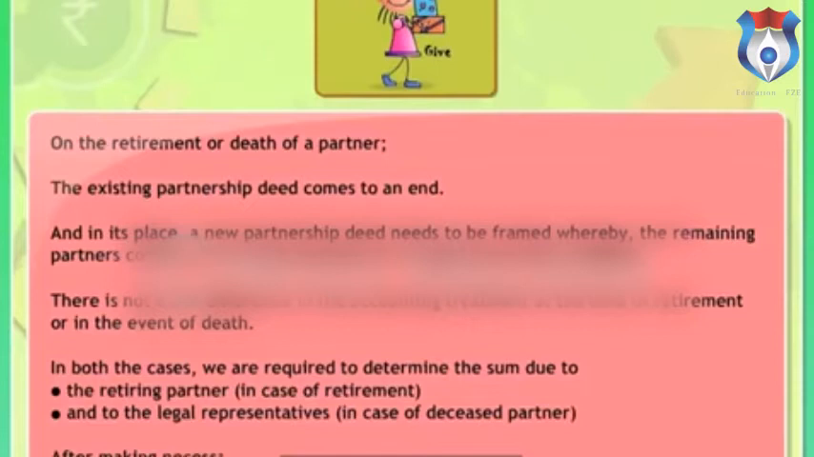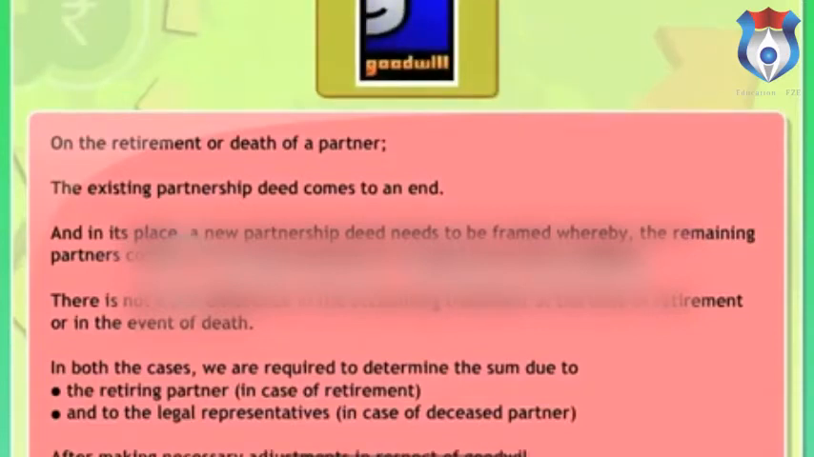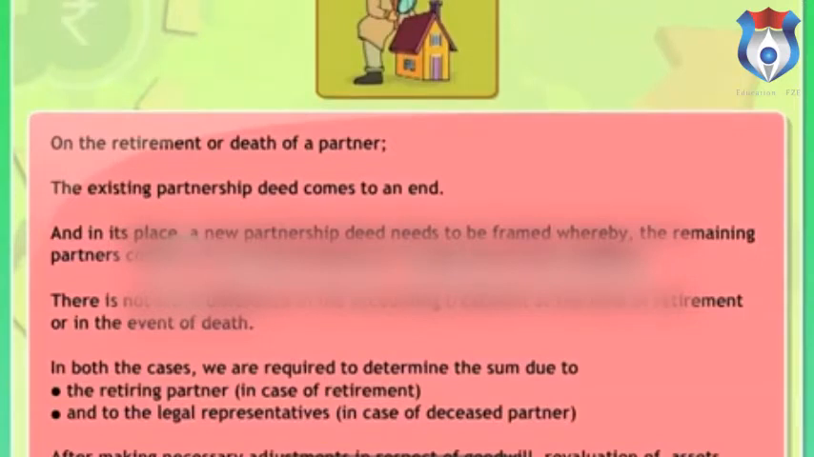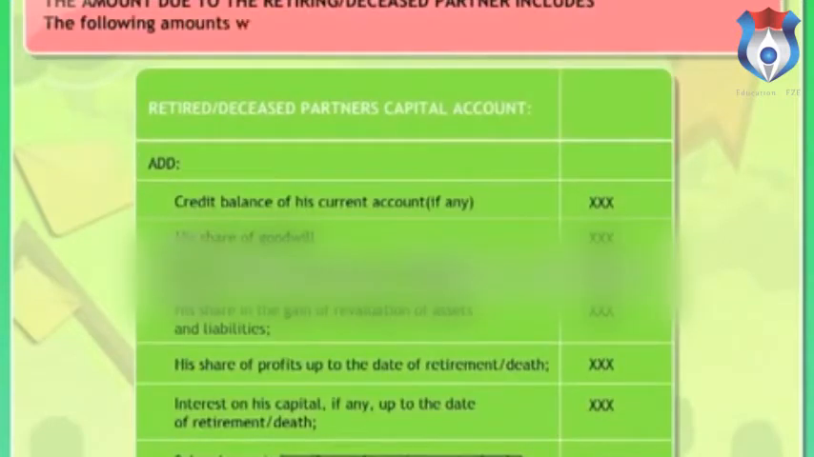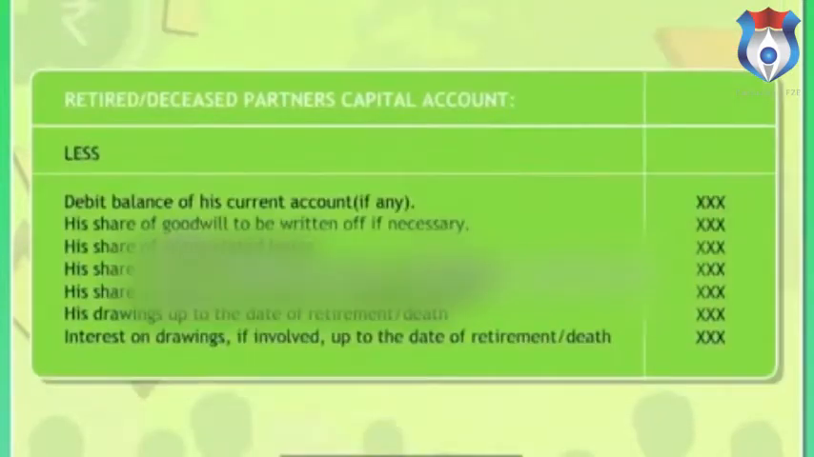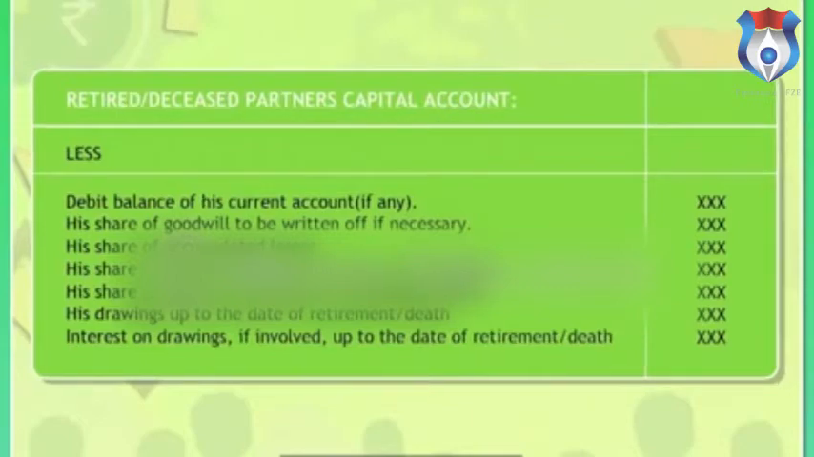After making necessary adjustments in respect of goodwill, revaluation of assets and liabilities, and transfer of accumulated profits and losses, the amount due to the retiring or deceased partner is determined. The following amounts will be added to the retiring or deceased partner's accounts. The following amounts will be reduced from the retiring or deceased partner's accounts.